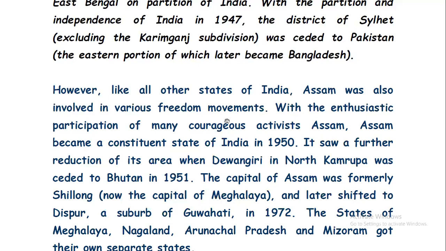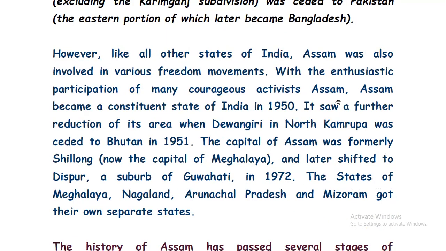With the enthusiastic participation of many courageous activists in Assam, Assam became a constituent state of India on 26 January 1950, remember. It saw a further reduction. So on 26 January 1950, Assam became a constituent state of India, because our Constitution came into force from 26 January 1950.